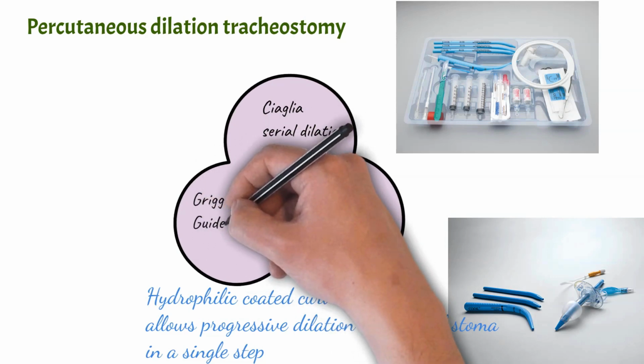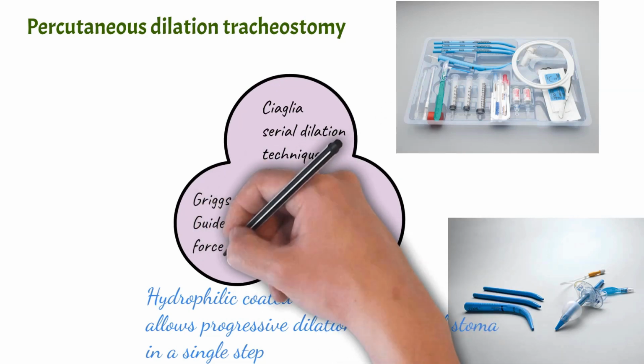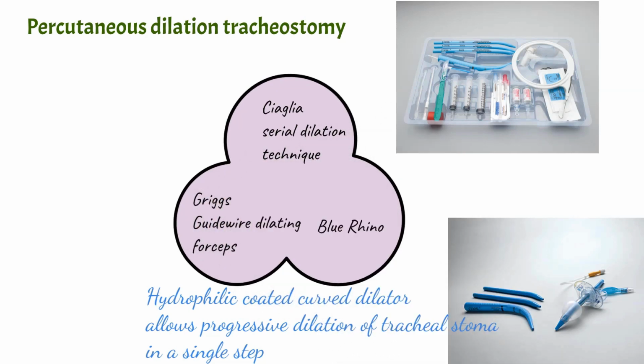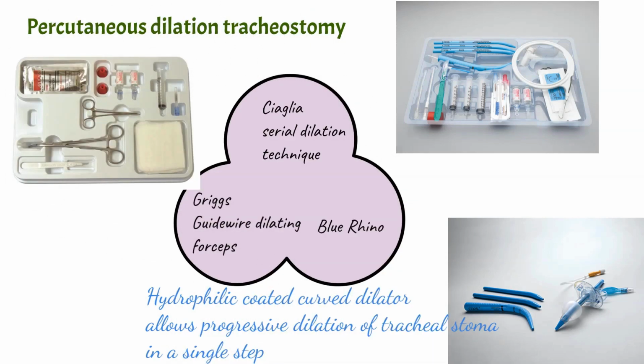Another technique is the Griggs guide wire dilating forceps technique. In this, the forceps are used for the dilation of the trachea, and then the tracheostomy tube is introduced.